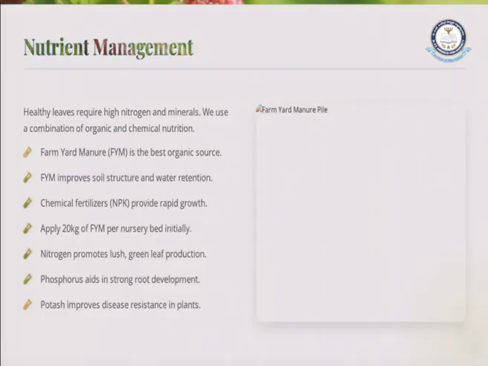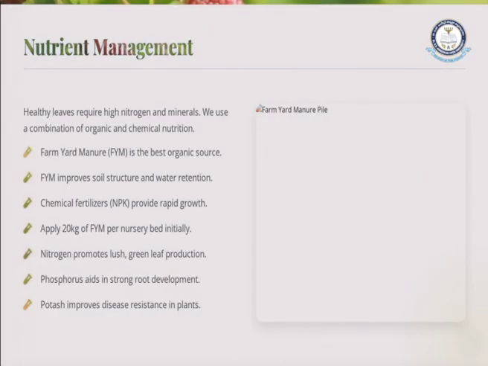As we have mentioned the good site, we have spoken about the soil. Now the nutrient management. The concerns that we have shown upon the land, the location and the soil, it is also important to make sure about the nutrient management. That means healthy plants require high nitrogen and minerals. So we use a combination of organic and inorganic components, and also chemical nutrition as well.